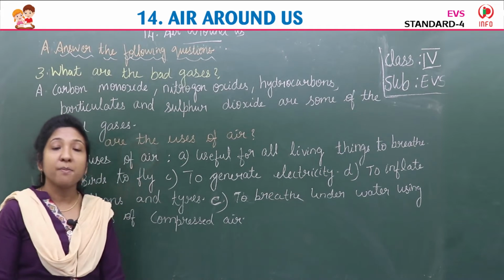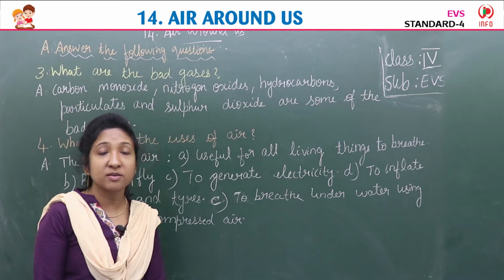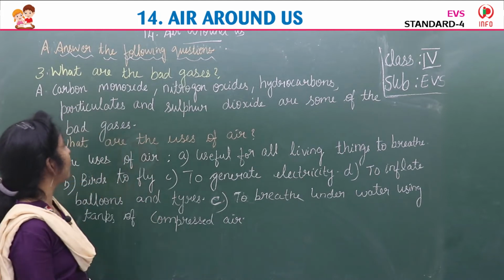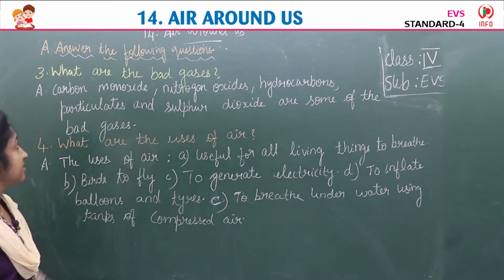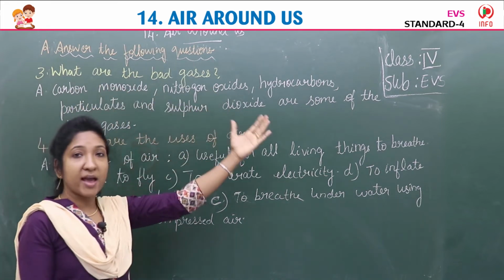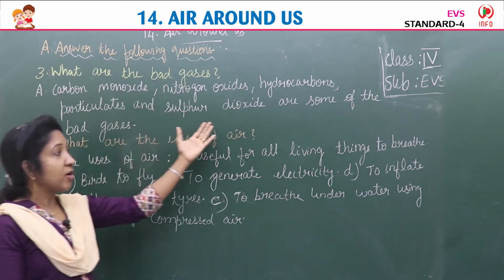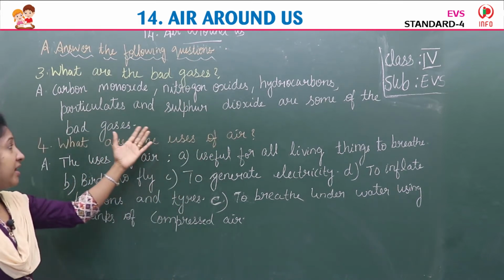The presence of bad gases, how is it happening? Gases from vehicles, factories. So which are those gases, children? What are the bad gases?